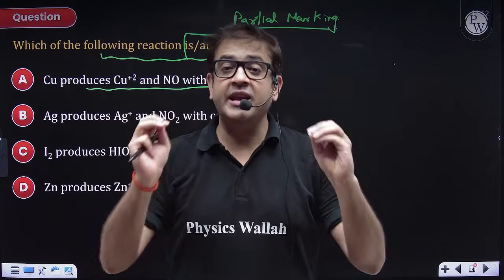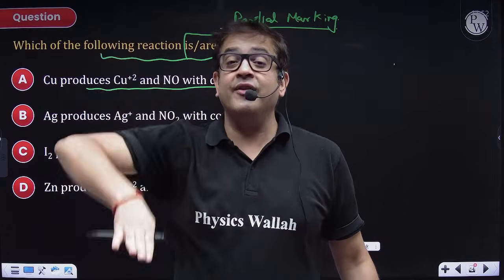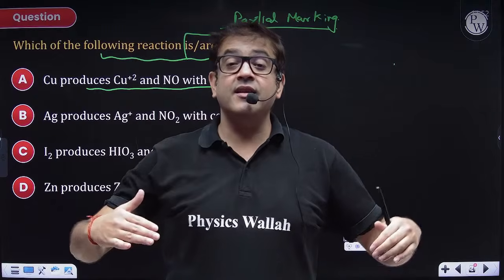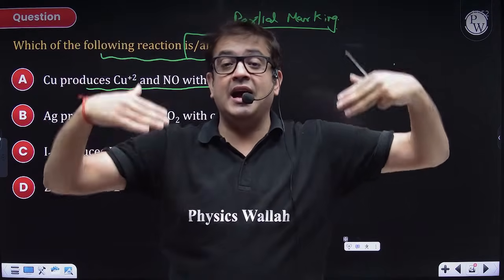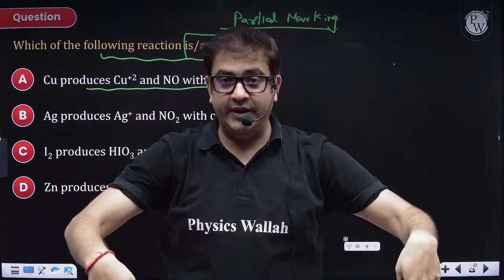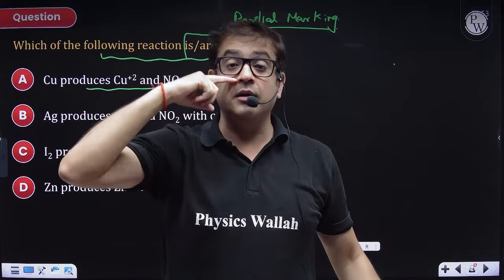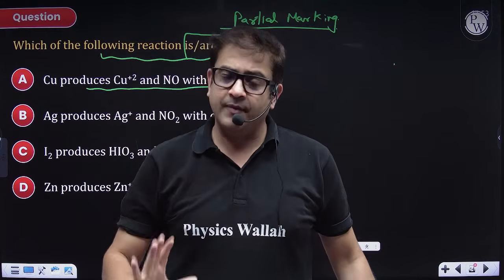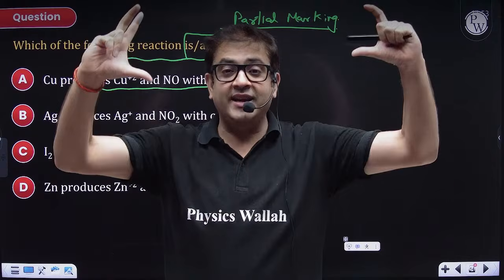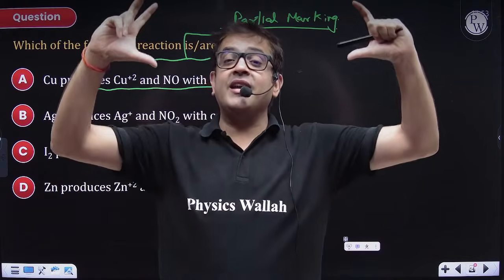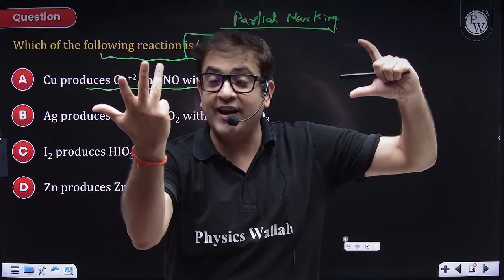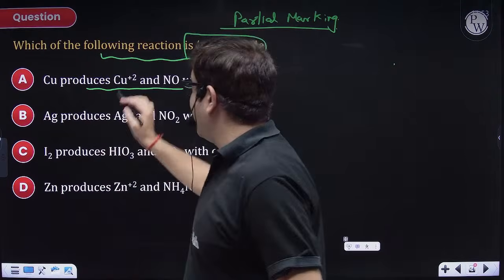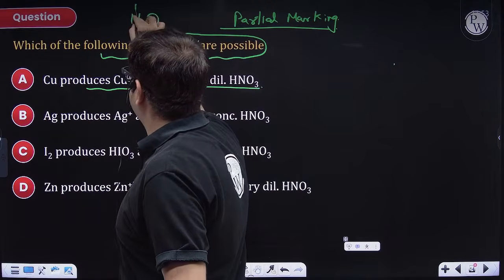A trick to remember, a mnemonic: if you have read the electrochemical series from your electrochemistry or from class 10th, let's say I am making the electrochemical series downwards. The more reactive metals come on the upside and the less reactive metals come on the downside. So whoever is on the upside will form what oxide of nitrogen? Nitrogen in the least oxidation state, which is nitrous oxide, because here nitrogen is in +1 oxidation state.